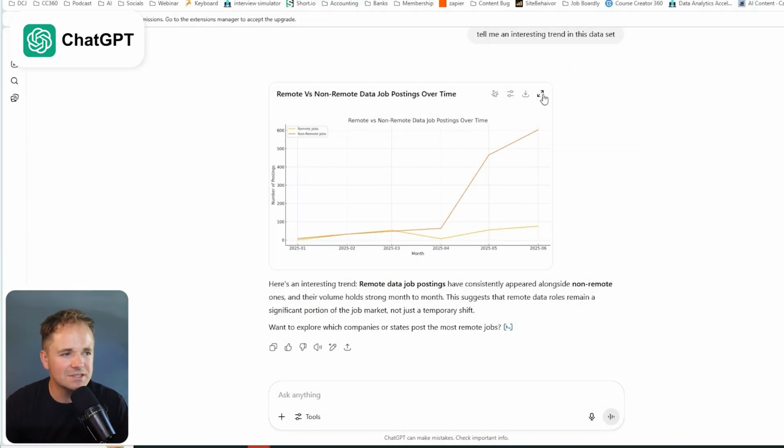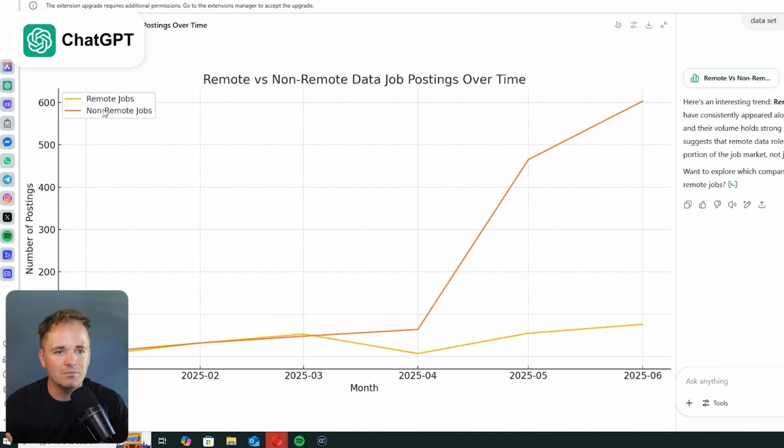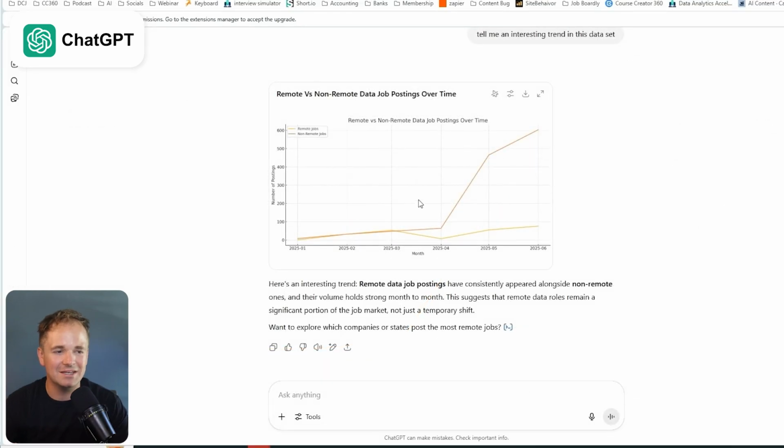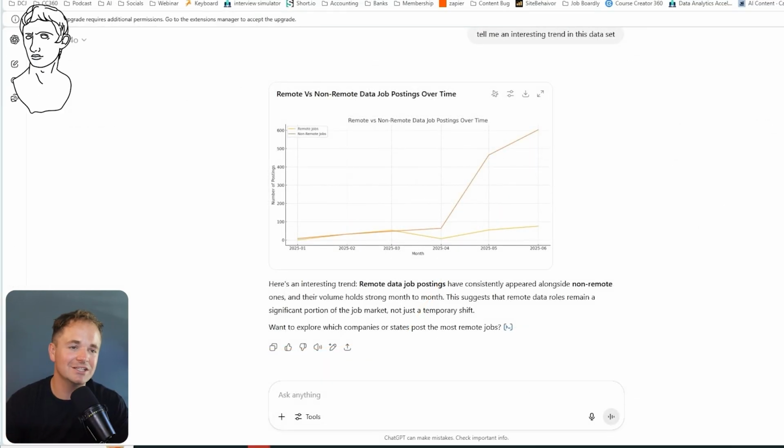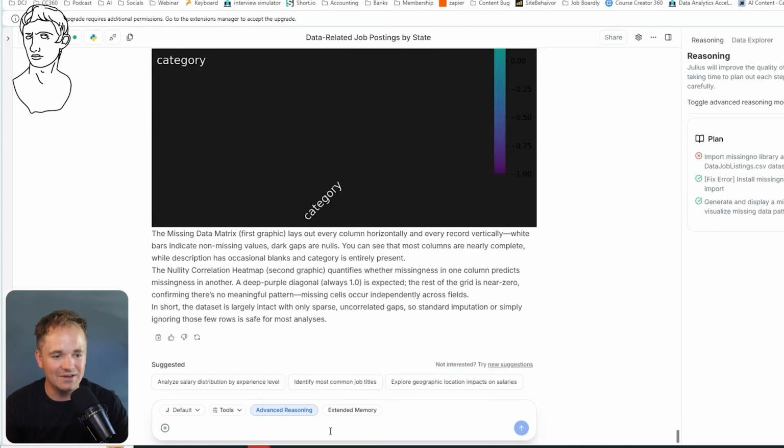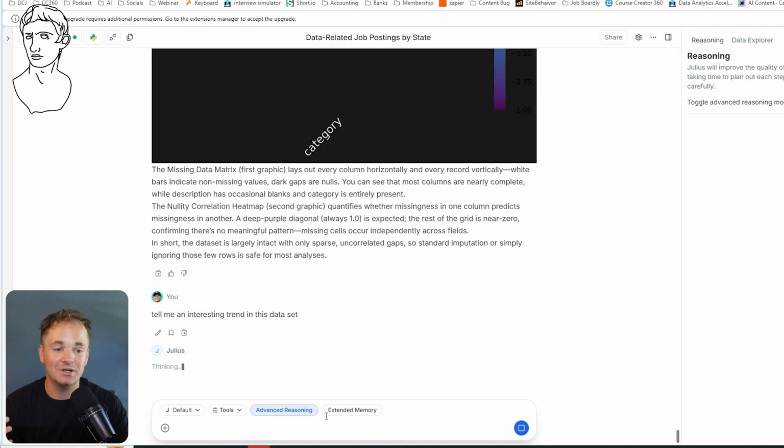So this shows me, if you couldn't see, a chart of remote jobs, this yellow, versus the non-remote jobs, red. And honestly, I don't really get what it's saying here. It's just saying that they've increased both since April. And I guess they were kind of the same back in January and February. I'm not exactly sure what this is telling me and how much I actually like it. Let's go ahead and ask Julius the exact same vague question right here and see what it comes up with.